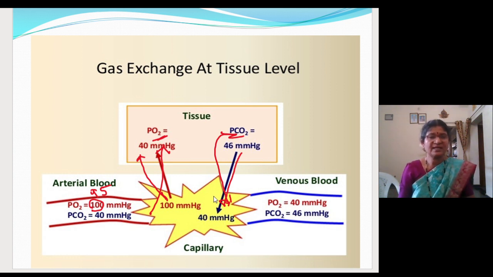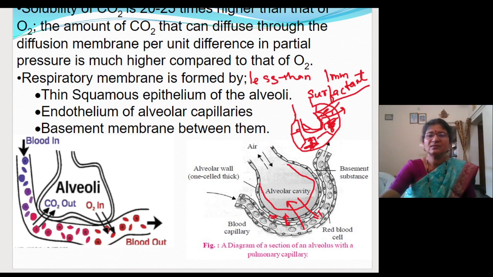What are the factors which are helping for the diffusion of the gases in these two areas? In the alveoli, it is the respiratory membrane, which includes the squamous epithelium of the alveoli and endothelial cells of the blood vessel. Together they constitute the respiratory membrane. And it is less than 1 mm of mercury thick. So the gases here will get easily diffused. It includes partial pressure as well as the respiratory membrane. Other factors are also there, which we will be discussing in the coming classes.